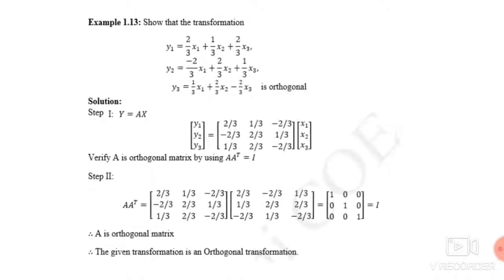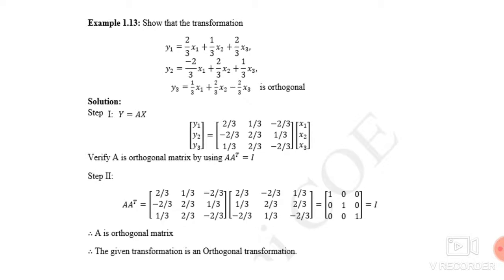Now next example is related with orthogonal transformation. So question is, show that the transformation y1 is 2 by 3x1 plus 1 by 3x2 plus 2 by 3x3, y2 is minus 2 by 3x1 plus 2 by 3x2 plus 1 by 3x3 and y3 is 1 by 3x1 plus 2 by 3x2 minus 2 by 3x3 is orthogonal. Now this is the given transformation. Now we just show that this given transformation is orthogonal transformation. I already told you, if we want to show like this, we have to observe the A matrix, and if that A matrix is an orthogonal matrix, then the given transformation is called an orthogonal transformation.